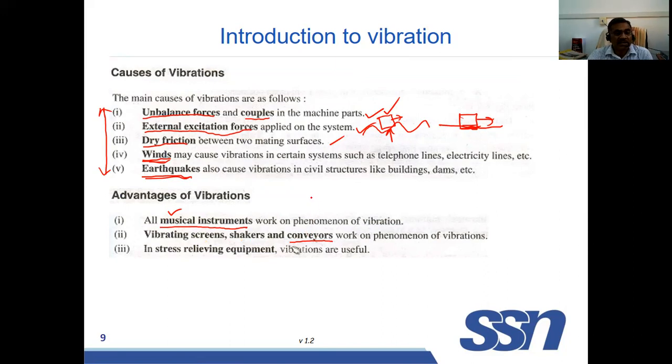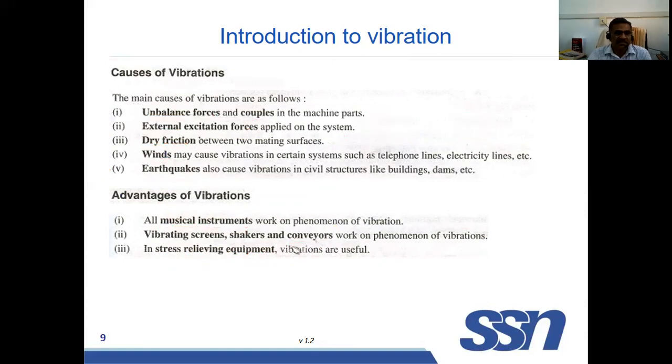So some of the conveyors are operating due to vibration. Because of the vibration, one body is moved from one place to another place. That is known as vibrating conveyors. This technique is used. And stress relieving equipments. For relieving stress, we are using some vibration for relieving the stress.